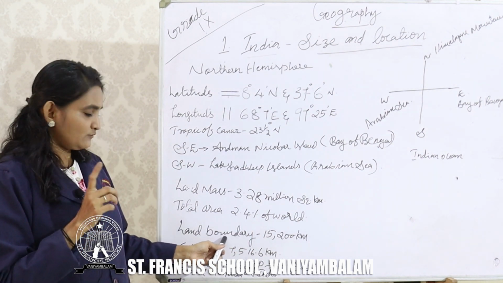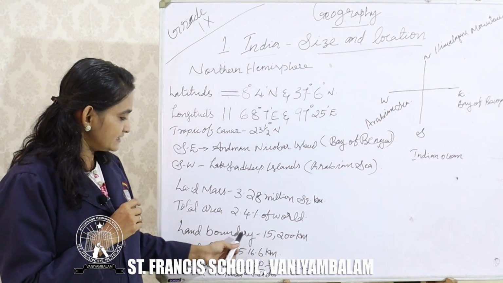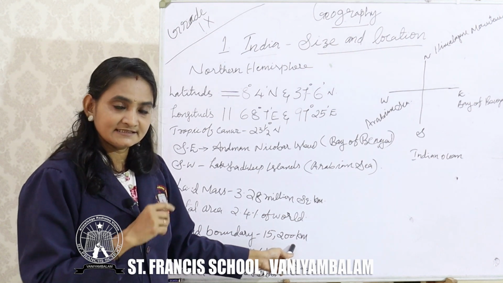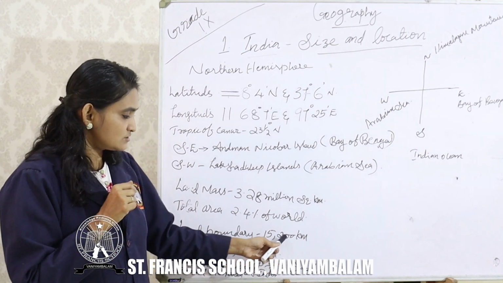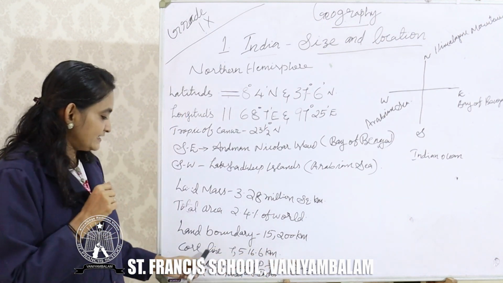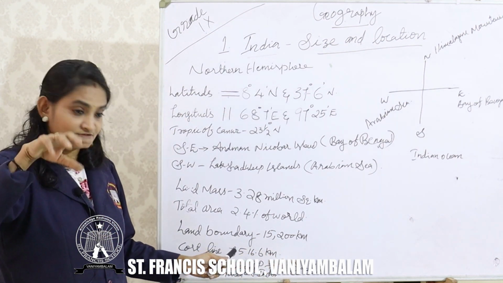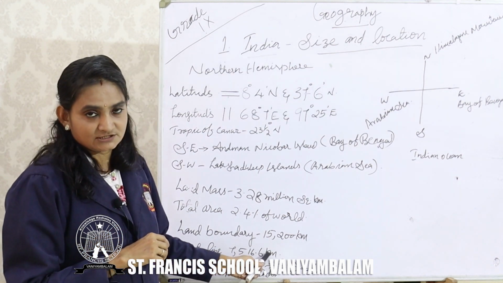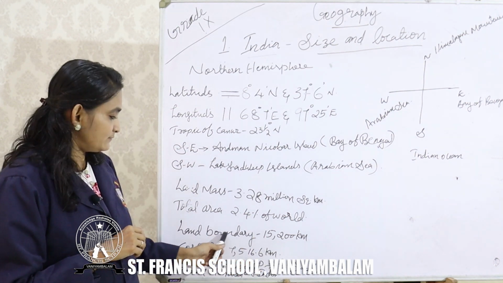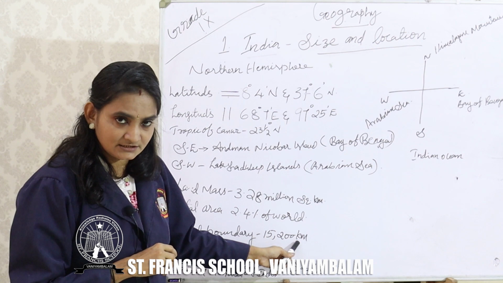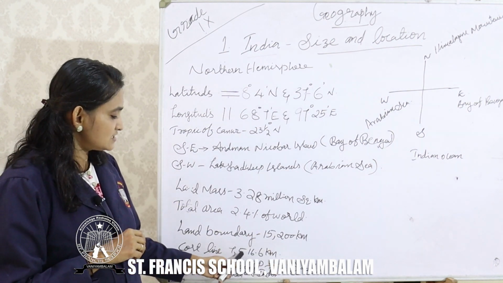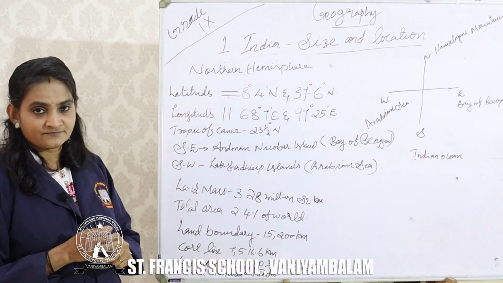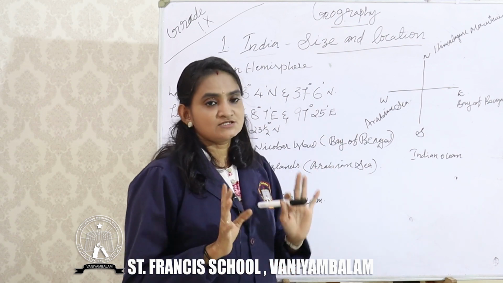Now, the land boundary. What is the land boundary of India? India's land boundary is 15,200 kilometer. Okay, and the coastline, that means the shore of the sea, is 7,516.6 kilometer. Okay, the land boundary is 15,200 kilometer and the coastline is 7,516.6 kilometer. Clear?